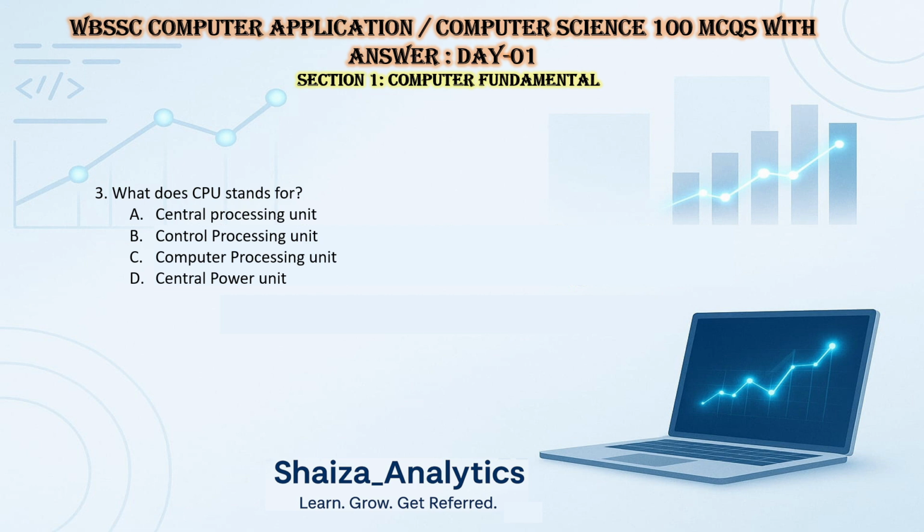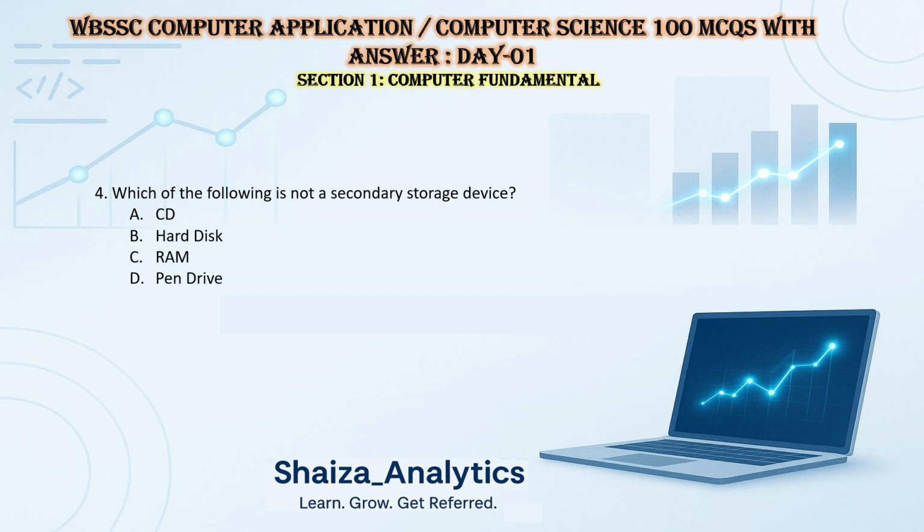It's central processing unit, control processing unit, computer processing unit, central power unit. The answer is central processing unit. Which of the following is not a secondary storage device? It's a CD, hard disk, RAM, or pen drive. So answer is RAM. Which of the following is a pointing device? It's a monitor, keyboard, mouse, or a scanner. So answer is mouse.